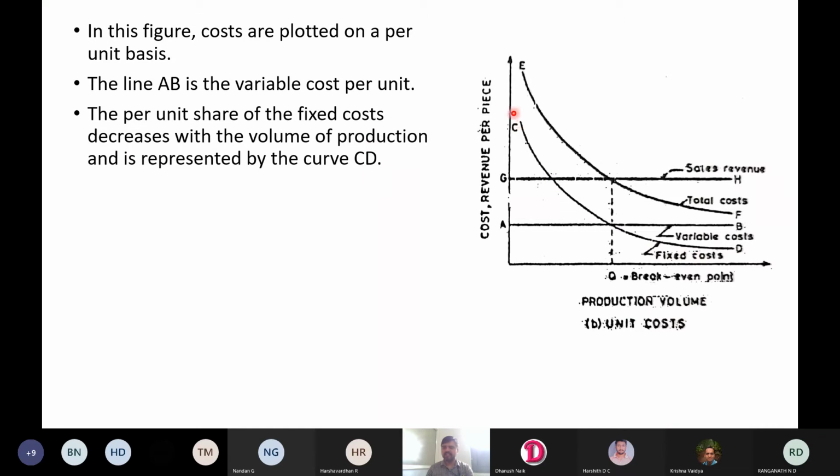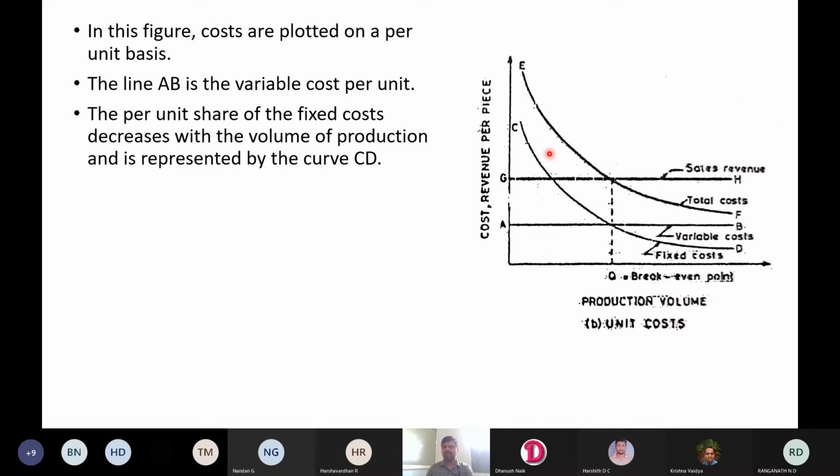Initially fixed costs are very high. The reason is fixed cost means it is the investment on infrastructure of the company, that's why it is very large. Gradually, when the production volume increases, the fixed cost decreases, because you are able to distribute this fixed cost on huge number of products.